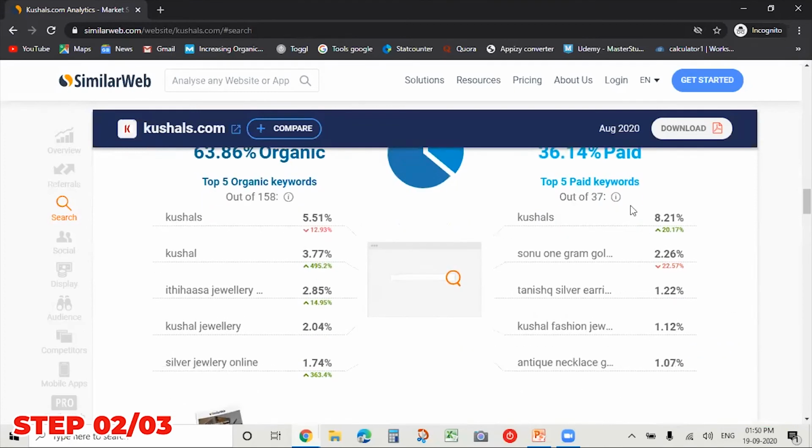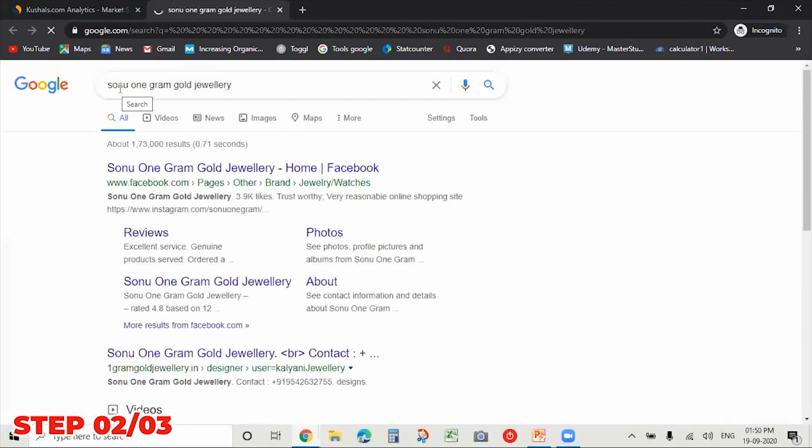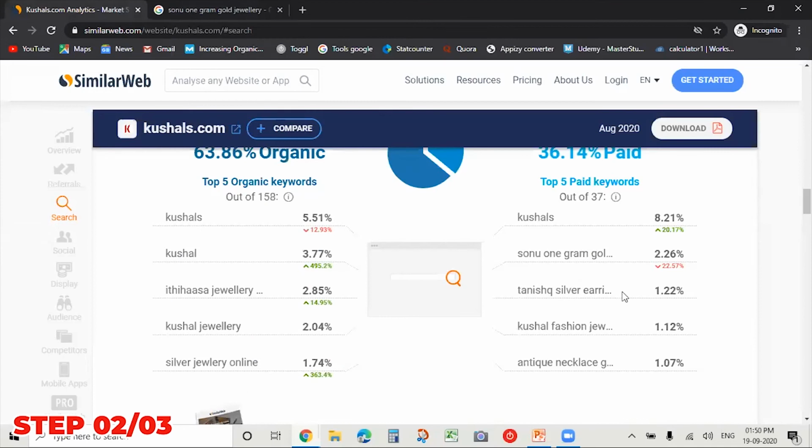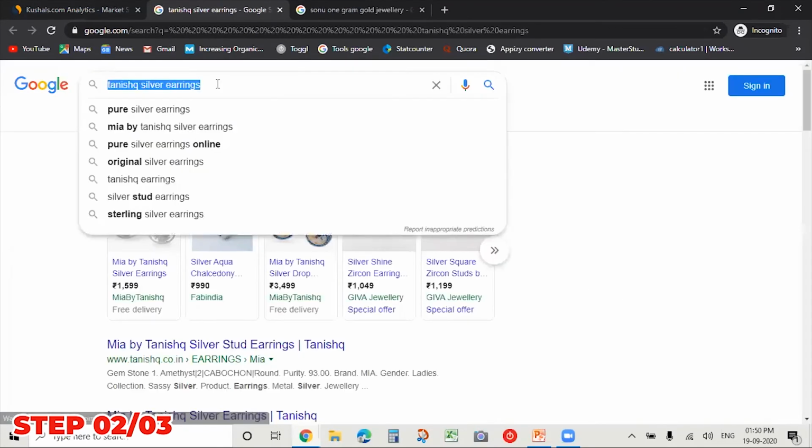website. And here it is also giving me data on which keywords are driving traffic, and they are investing in them. So it is saying Sonu 1 gram gold jewelry. So this is a traffic. Then it is saying Tanish silver earring. So they are investing in these keywords.